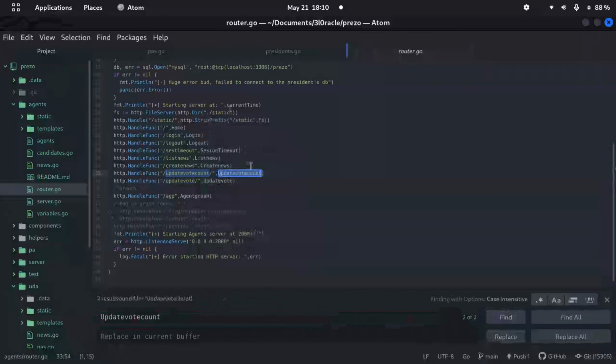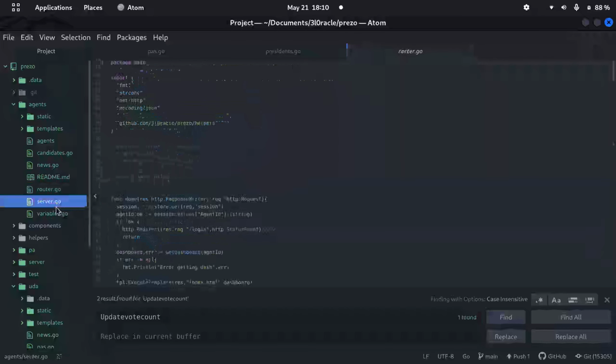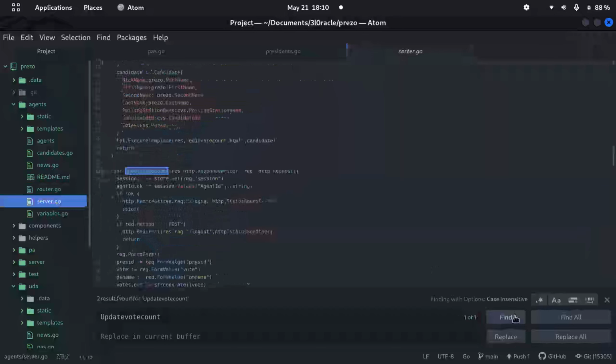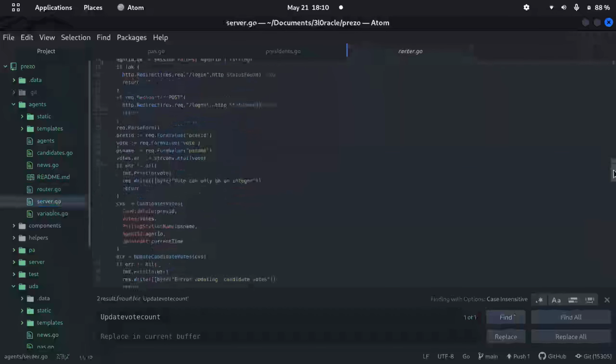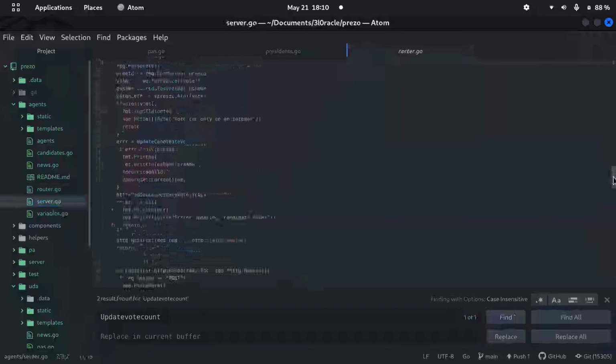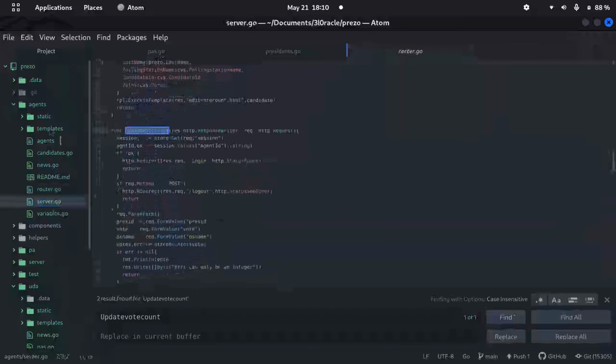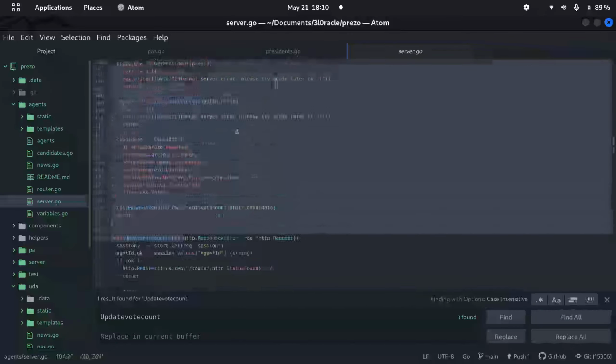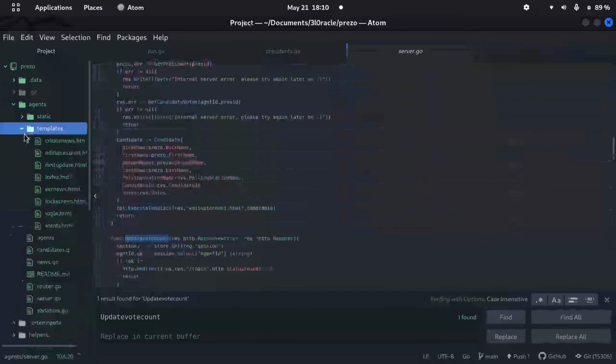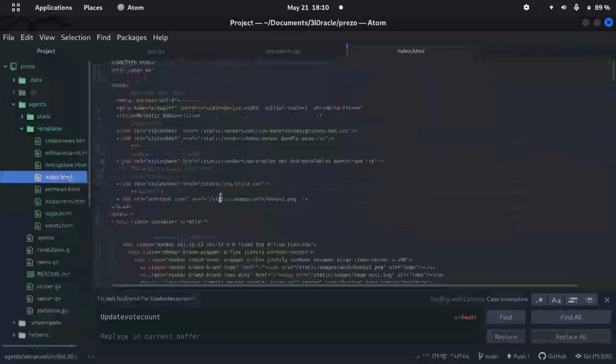Oh, okay. Sorry, this is the router. I'm supposed to be looking here. There, that is the function. It's responding to an Ajax request. The index.html file should show that.